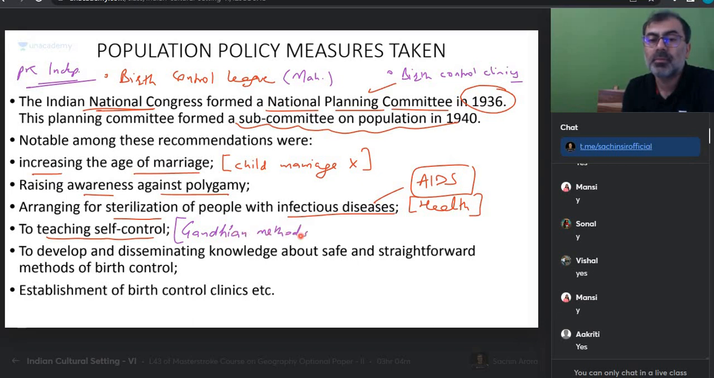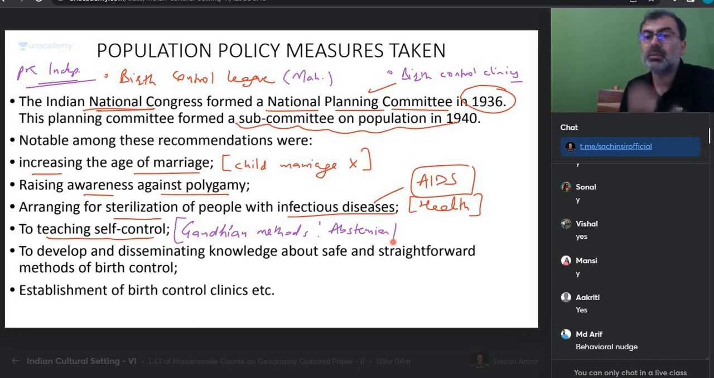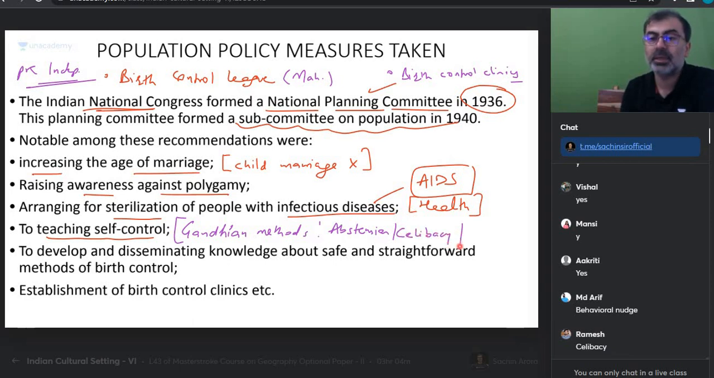What is the Gandhian method? Abstain. Abstention. Abstain from having sexual activities. Restrain yourself. Yes, celibacy. Follow brahmacharya. Gandhi ji was doing it. True or not? Now sir, this is a big problem, sir.